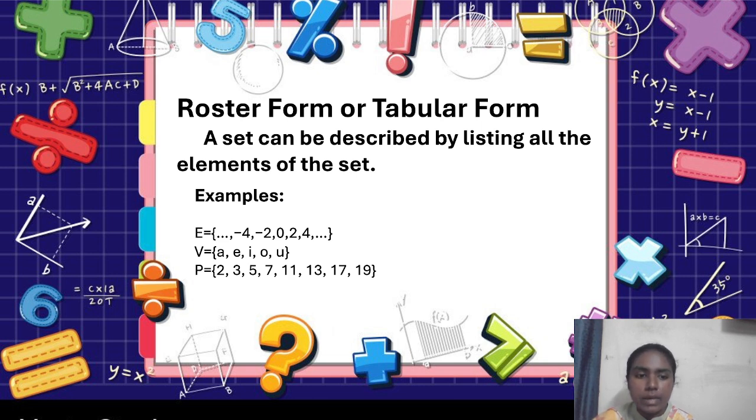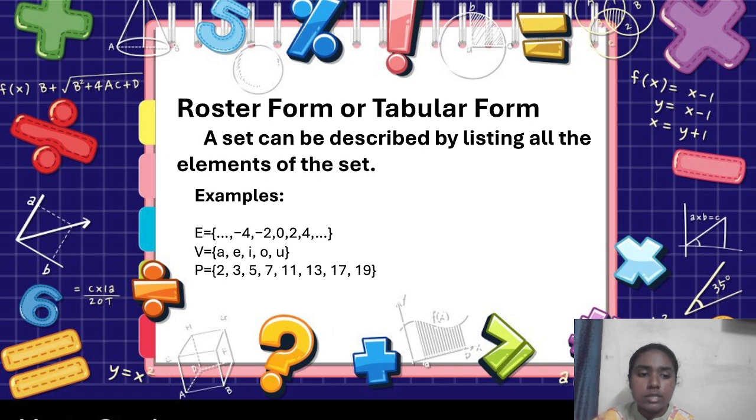Last example, P is equal to {2, 3, 5, 7, 11, 13, 17, 19}. This is also an example that we saw earlier. All three examples I gave in descriptive form, set builder form and roster form.